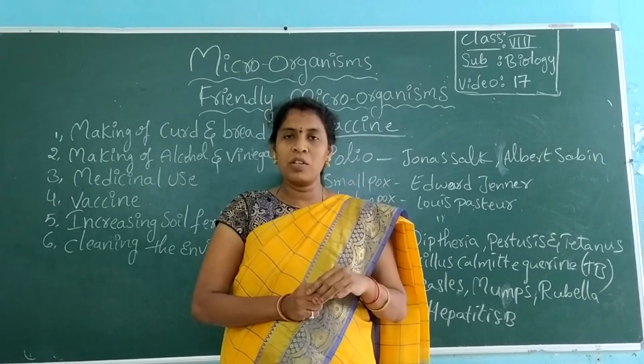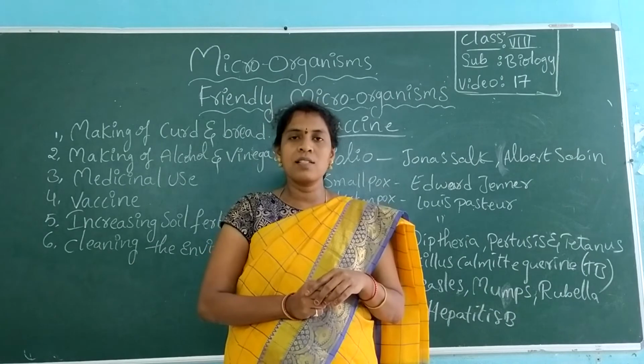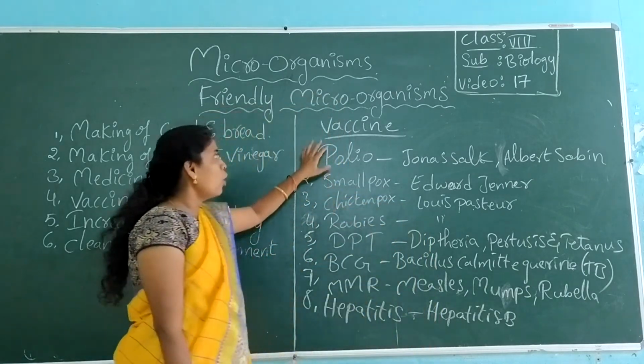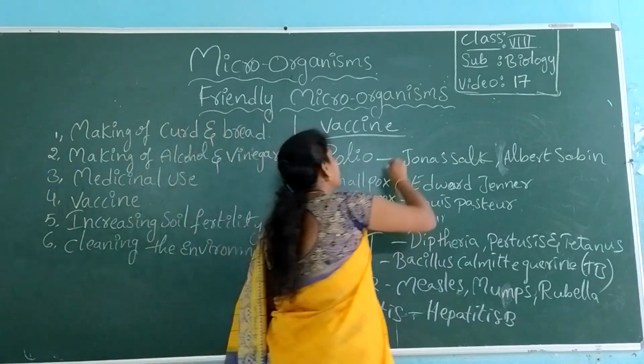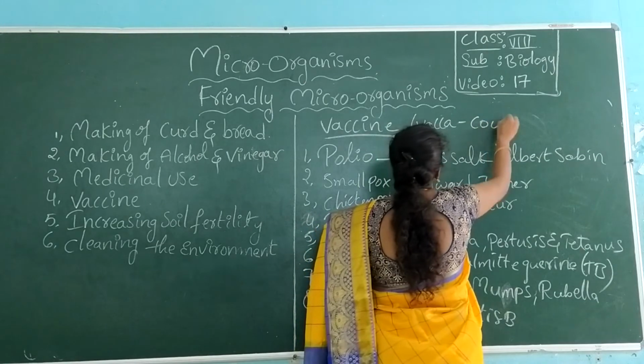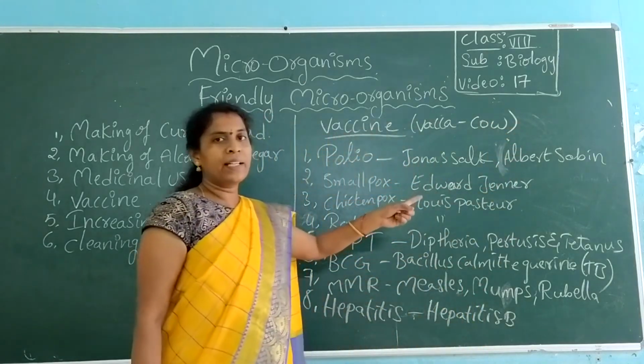To prevent our body from diseases, we have taken advanced vaccines. You know, the word vaccine came from vacca, which means cow. What is the story behind it?